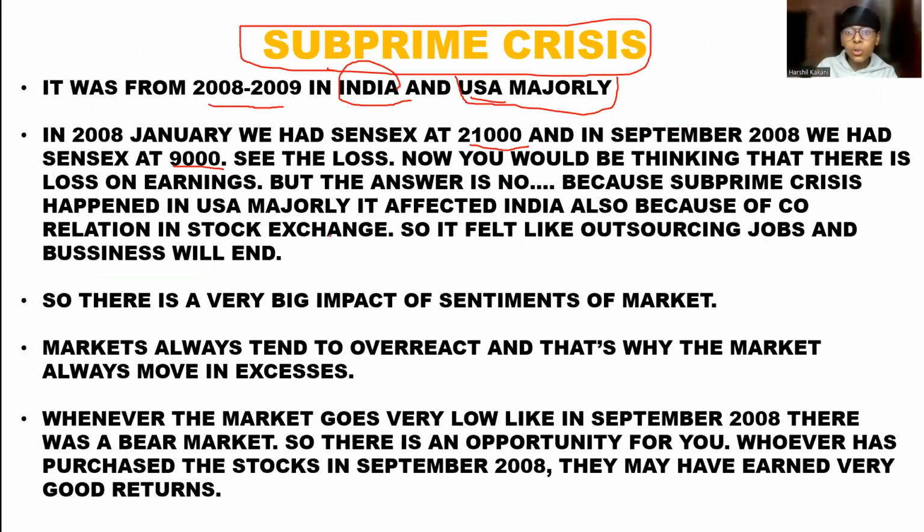So it felt like outsourcing jobs and businesses would end. These were the mind dreams of the people at that time, that outsourcing jobs and businesses would end, but there was nothing like this. So there is a very big impact on the sentiments of the market. Markets always tend to overreact, and that's why the markets always move in excess. This is the answer to that question. Markets always tend to overreact. Why do they overreact? Because they are not stable.